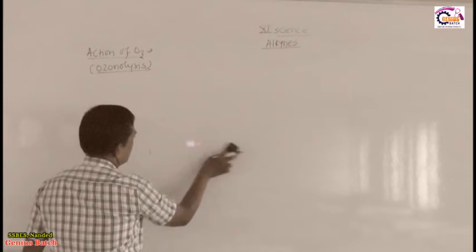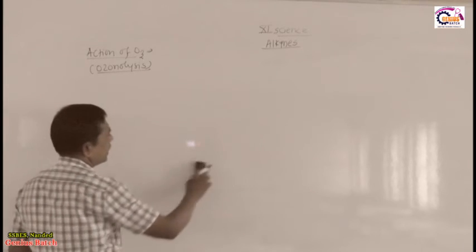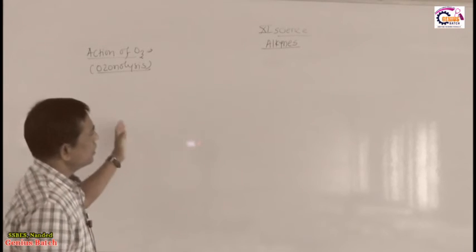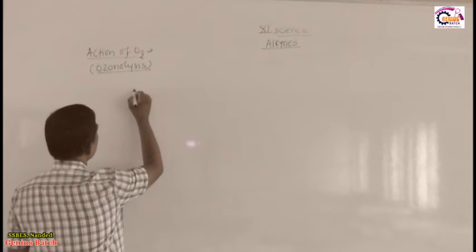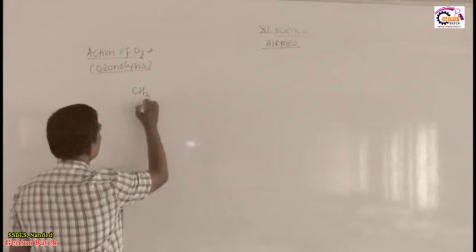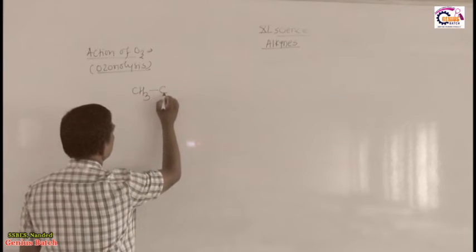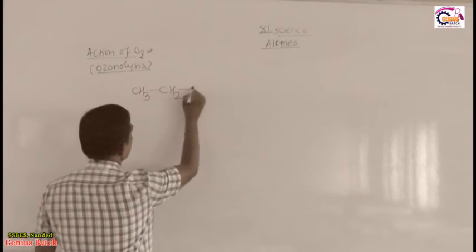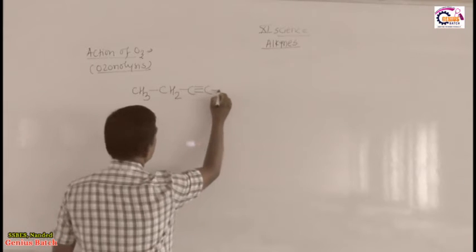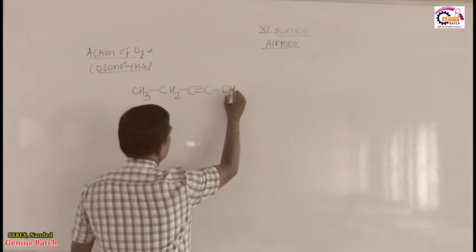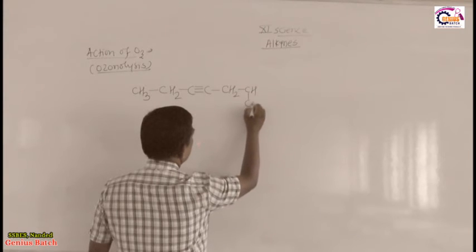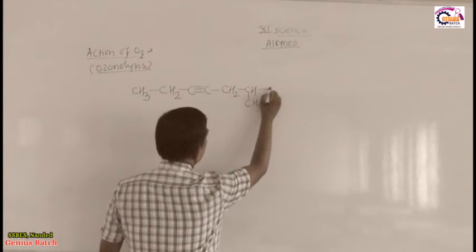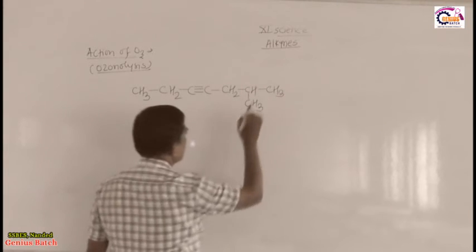Then we discuss another example in which the alkyl groups present on both sides differ. So that example I keep here: CH3 CH2 C triple bond C, here CH2 CH CH3 CH3.